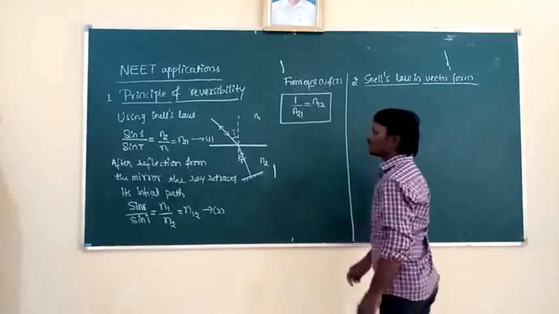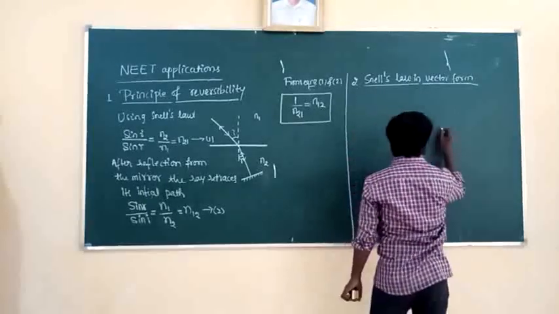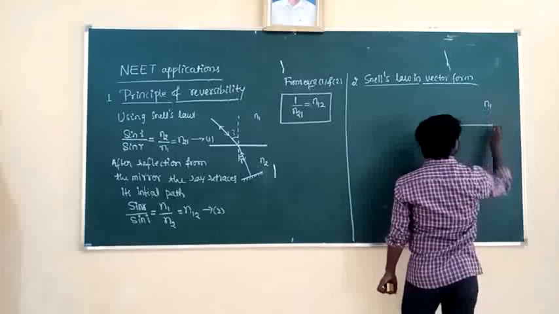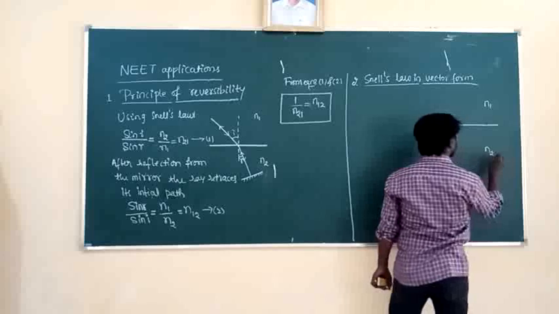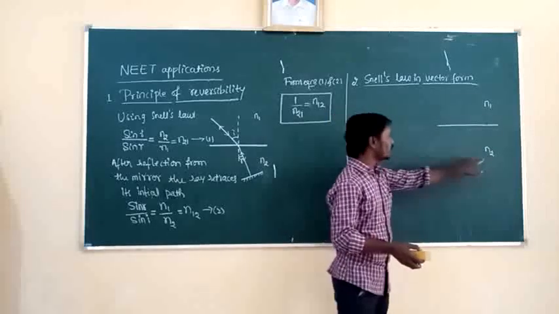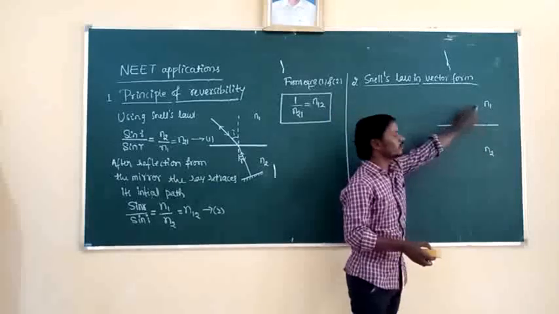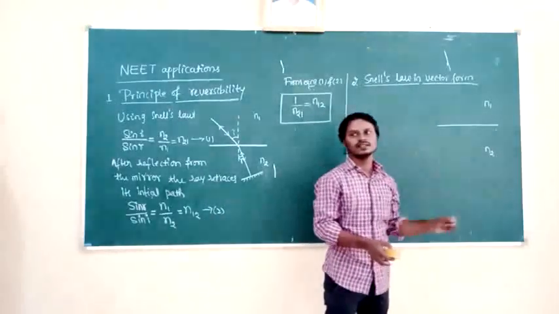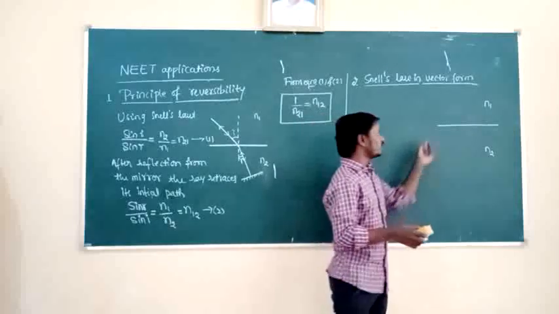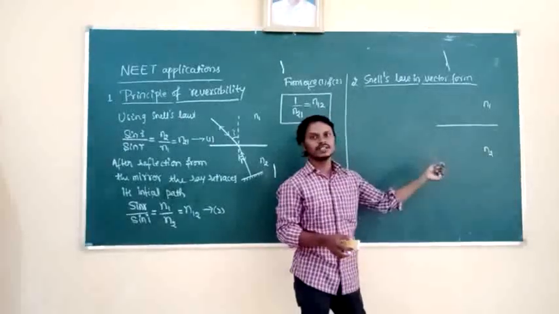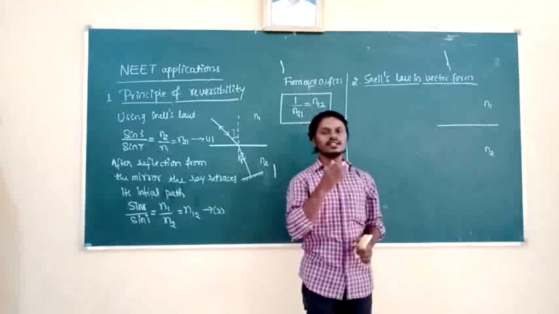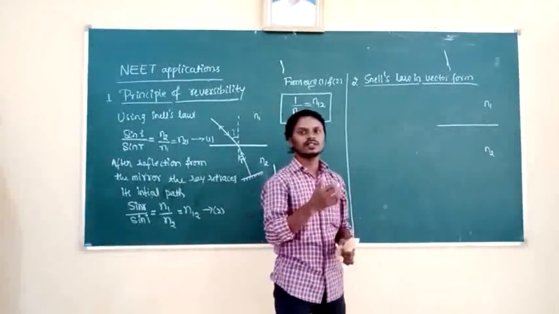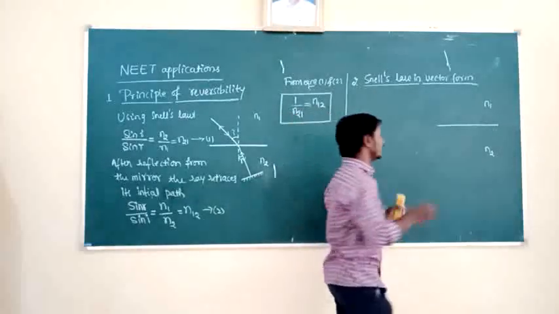So what about Snell's law in vector form? Now let us take the light traveling from first medium to second medium. Suppose the second medium has a higher refractive index than the first medium, meaning the second medium is the denser medium and the first medium is the rarer medium. So the light is traveling from which medium to which medium? Rarer medium to denser medium. When the light travels from rarer medium to denser medium, the refracted ray bends towards the normal in the denser medium.